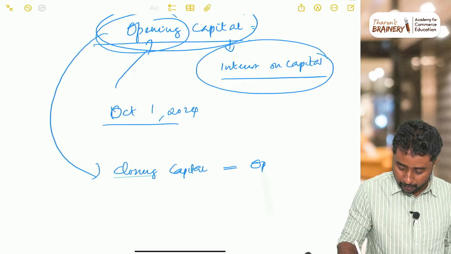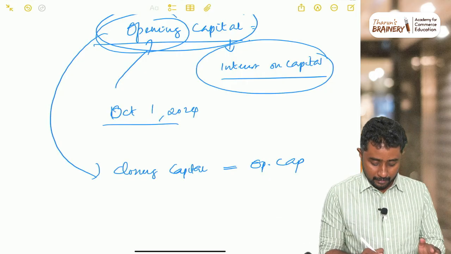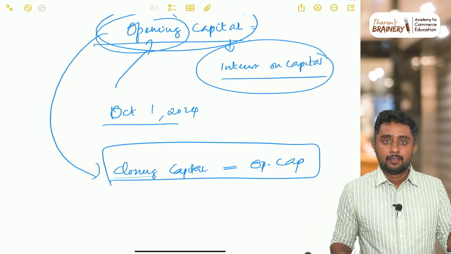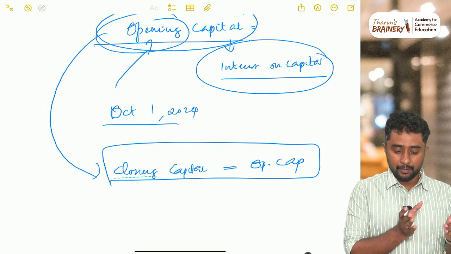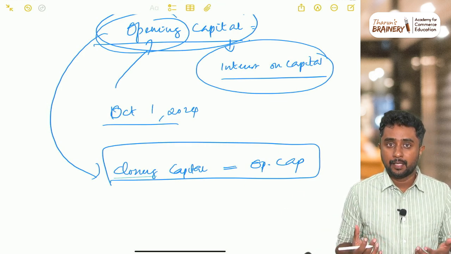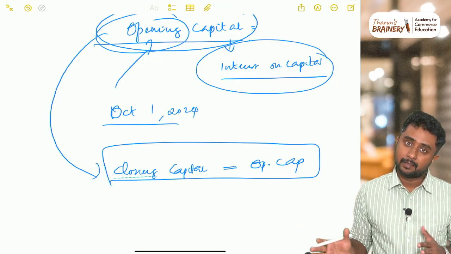Closing capital and opening capital will be the same also. So when I use this statement, closing capital is equal to opening capital, some of you must be thinking that this year's closing capital will be next year's opening capital. In that sense I am speaking, that is what you must be thinking now. I am not talking in that sense.